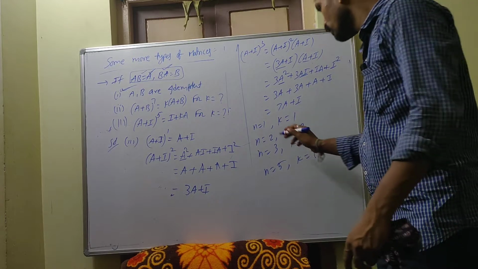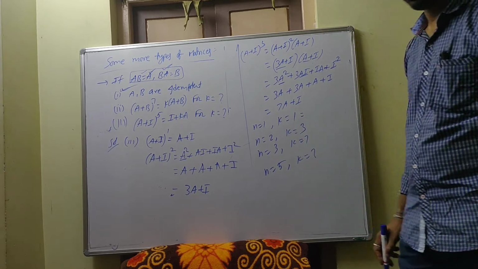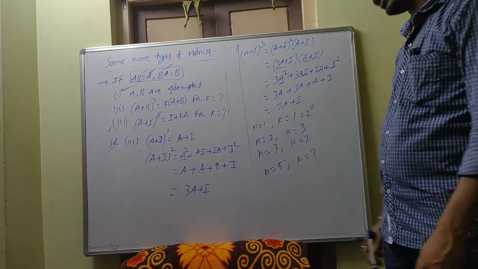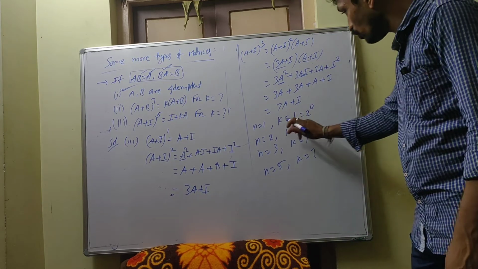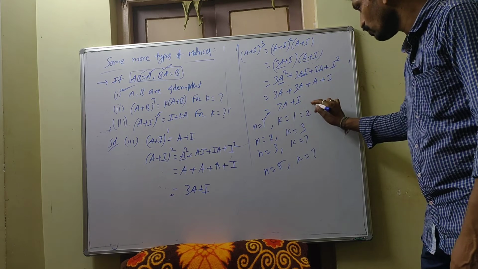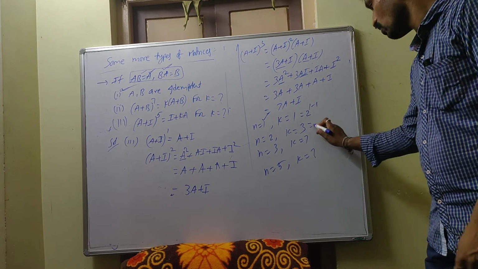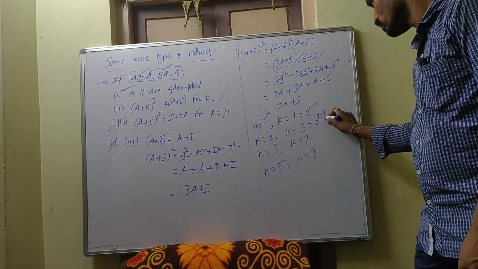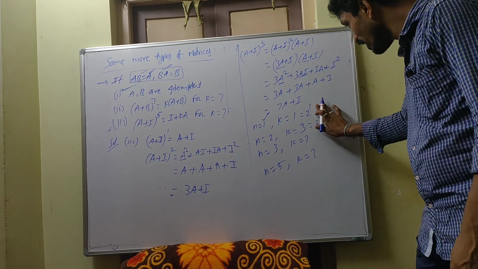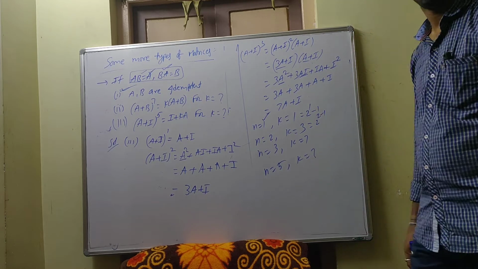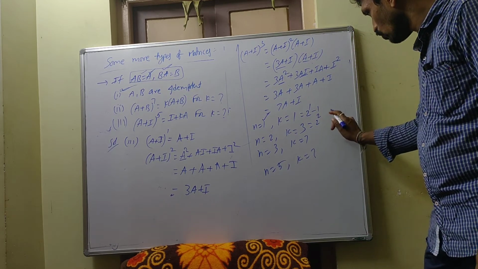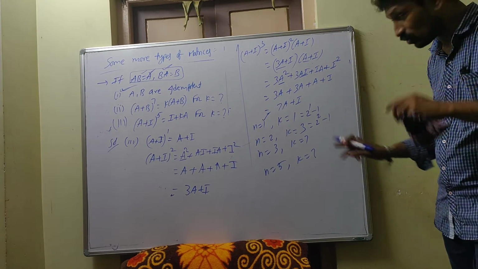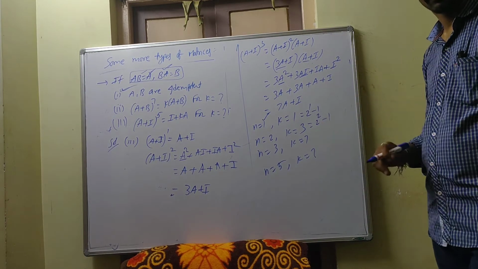See here, k is equal to 1 means this one also. How can I write it? 2 power 0 you can write. This 0, we have to use this n. How can I write it? 1 minus 1. This one, how can I write? 2 power, use this 2 minus 1. So you write here 2 power 1 minus 1. It will change: 2 square minus 1. 2 power 2 minus 1 gives 2 only, but that is not 3. Okay.